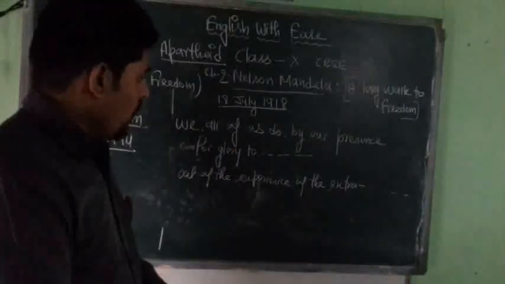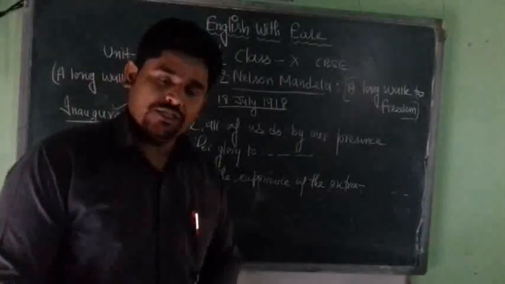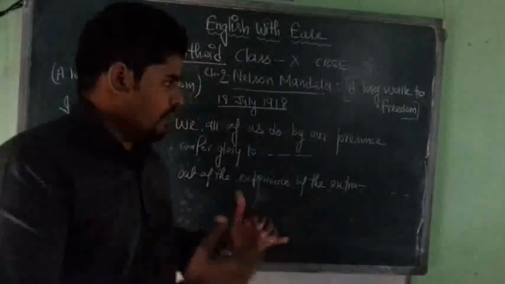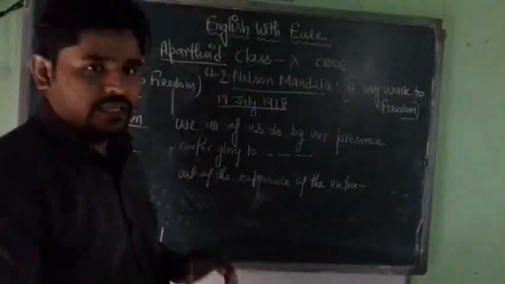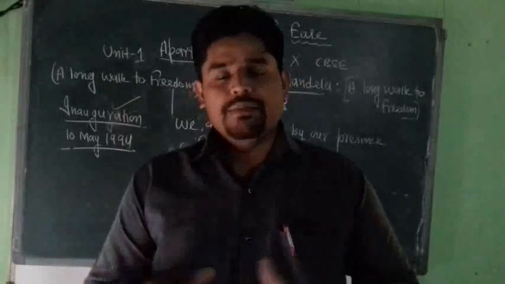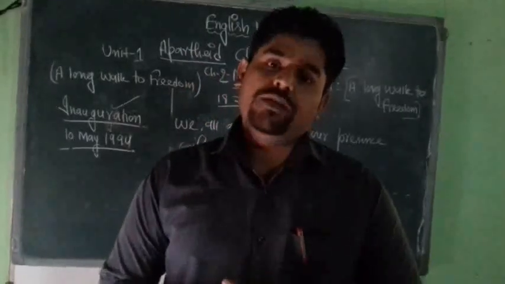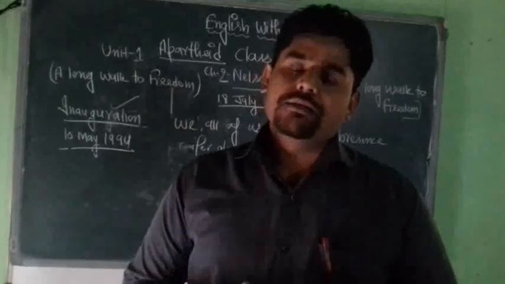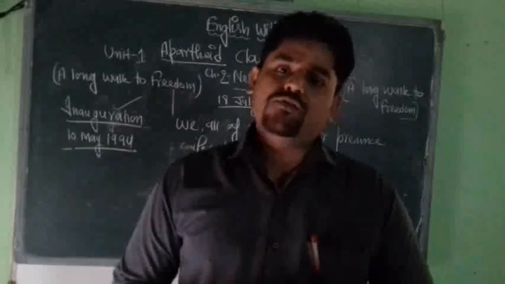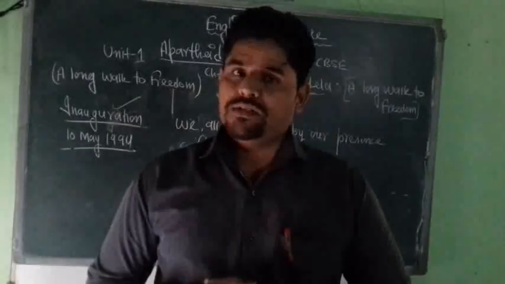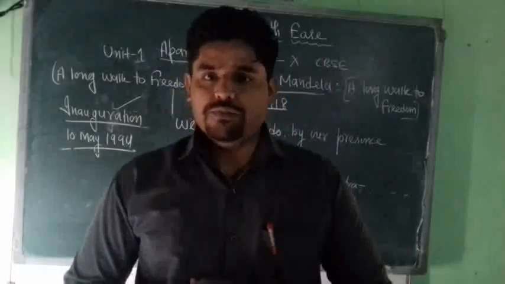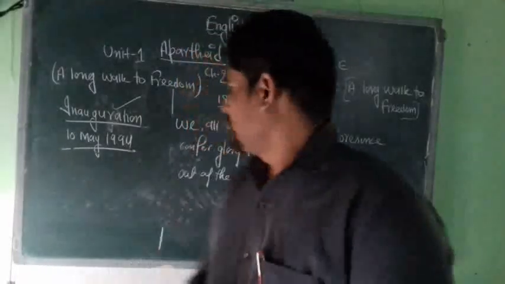He begins his address with the words, "We all of us do by our presence confer glory to the newborn liberty." The word confer here means to give. So Nelson Mandela wants to say that it is the time when we have established a government which is fairly and freely elected. And this government is meant to provide equal rights for all the people of South Africa under the same flag. There are 2 types of people in South Africa, whites and non-whites.